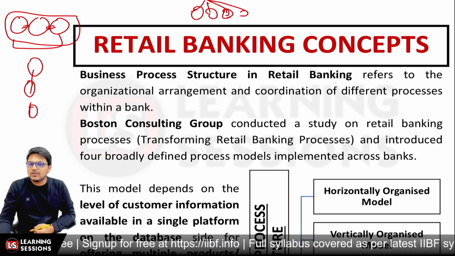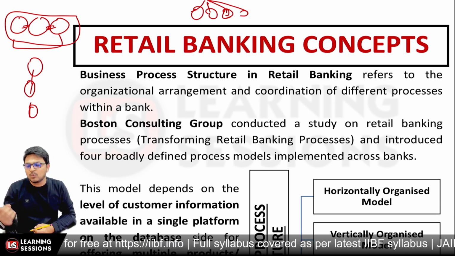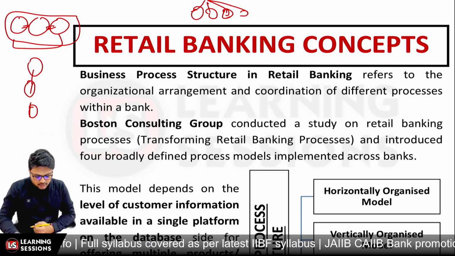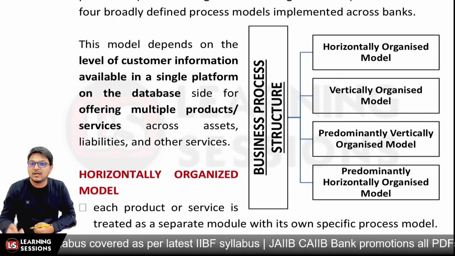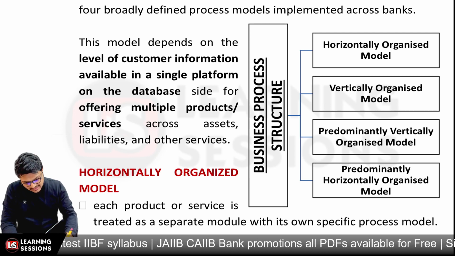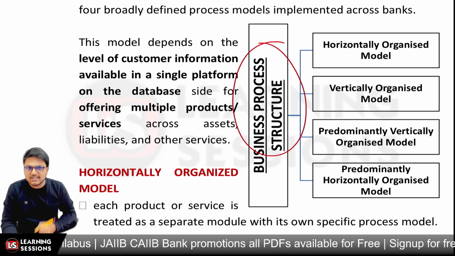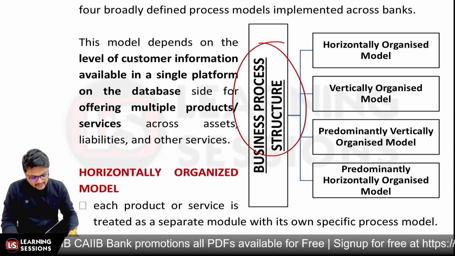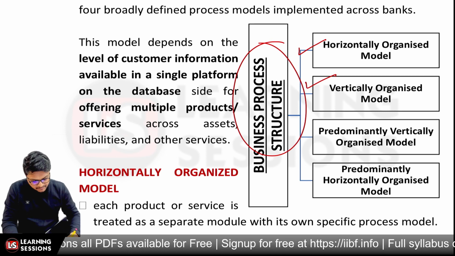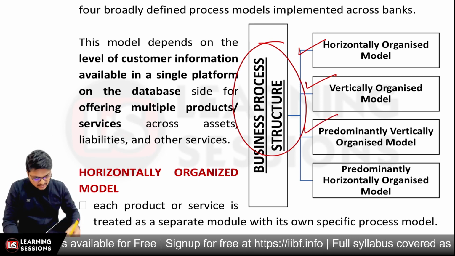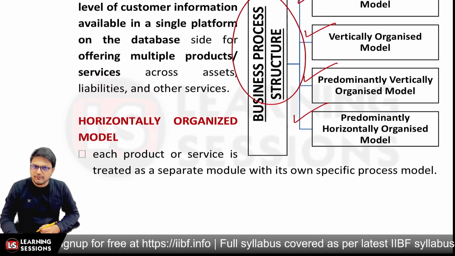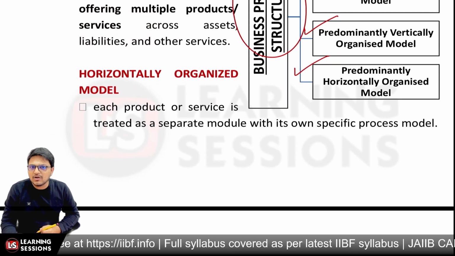Now the model we use depends upon what type and kind of information is available, how the information is going to be used, and whether it is going to be used for multiple products or multiple product offerings. When we talk about the business process structure, we have four models: the horizontally organized model, the vertically organized model, the predominantly vertically organized model, and the predominantly horizontally organized model. First of all, we are going to cover the horizontally organized model.